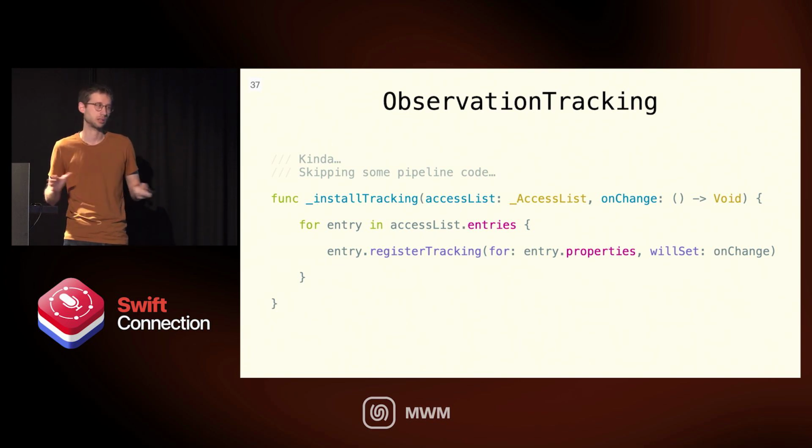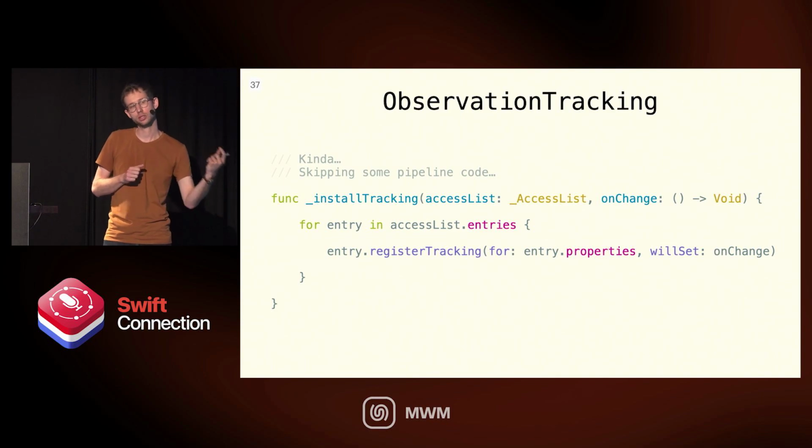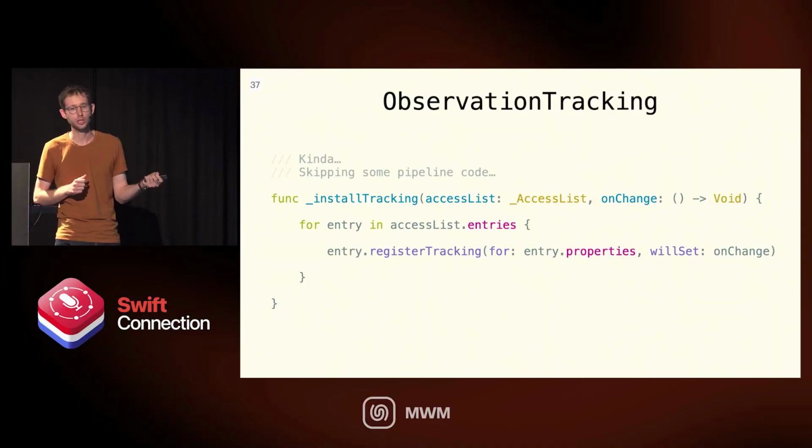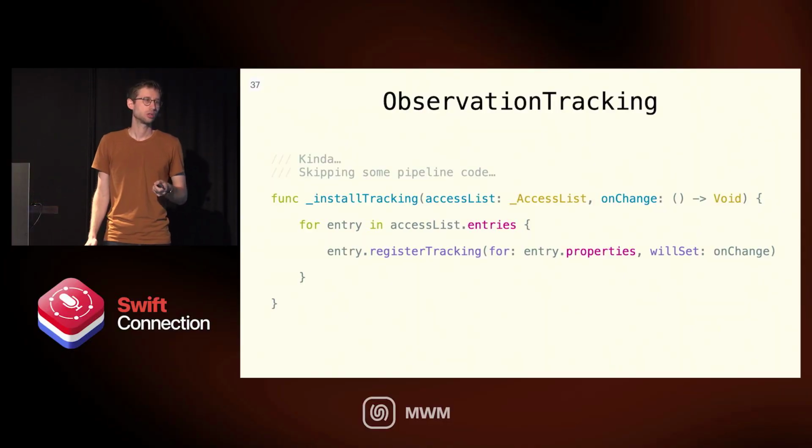Basically all it does is iterate the entries inside the access list, and for each entry, it's calling register tracking. Remember, the entry has the context, which is the registrar, basically. Passing the properties, that's a list of each key path that was accessed for that entry, for that object, and the on-change closure.